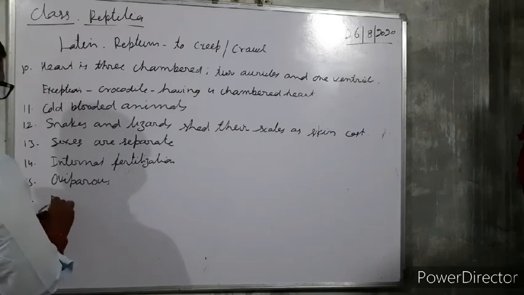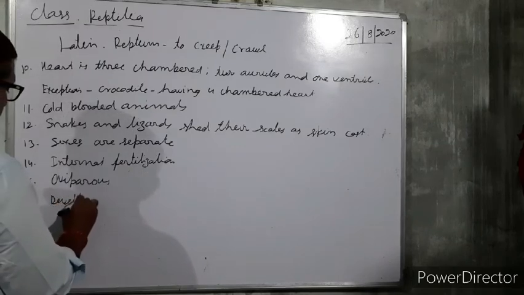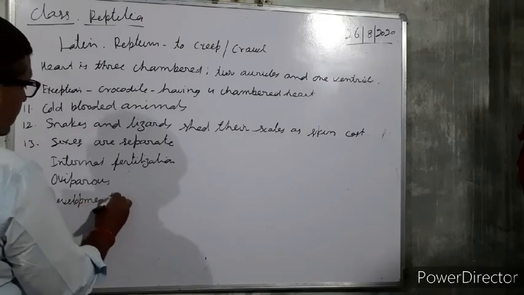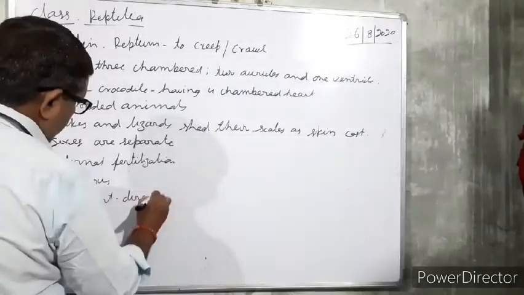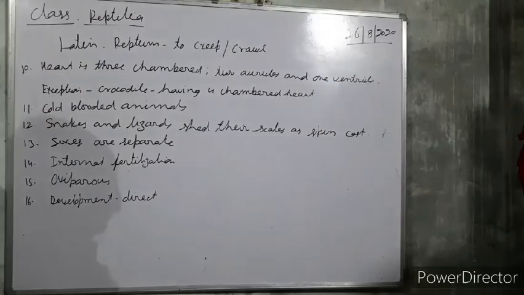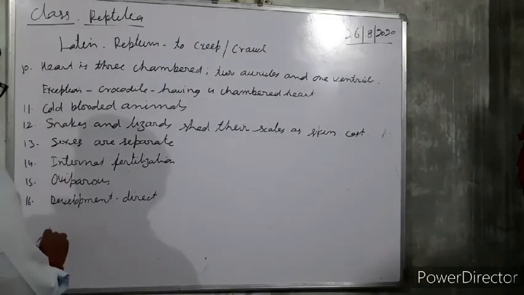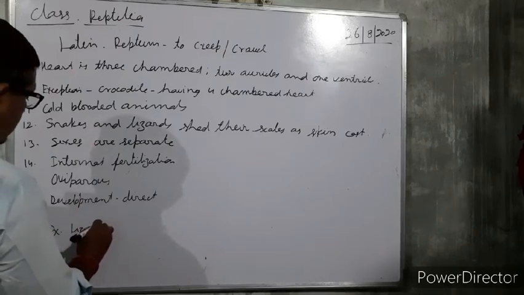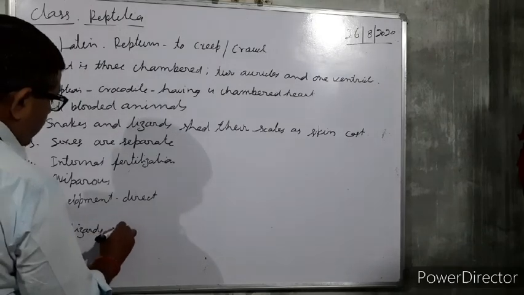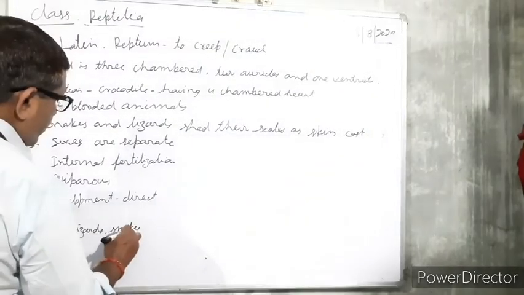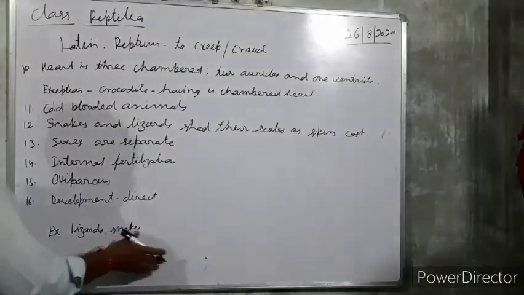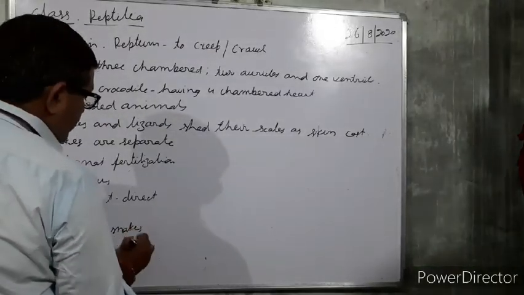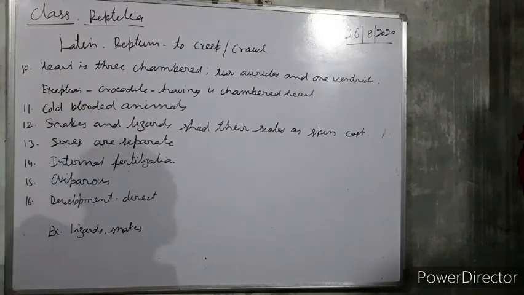In development, there is direct development. Examples: lizards, snakes, tortoise, etc. These are a few examples of the reptiles.